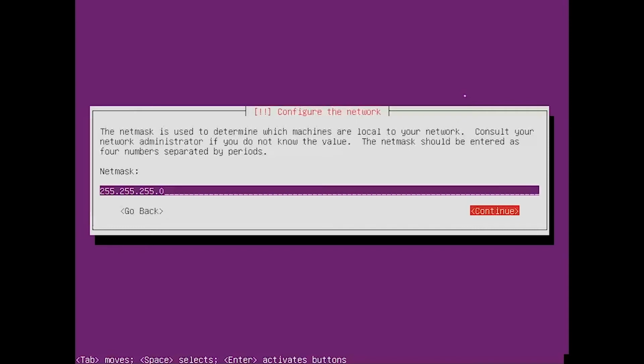Since we already have the details with us, it becomes very easy during the installation phase. Make sure you set these things properly.